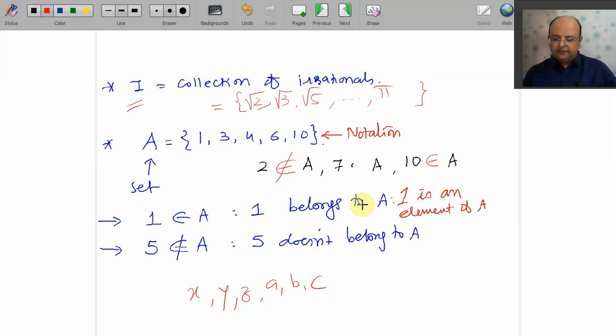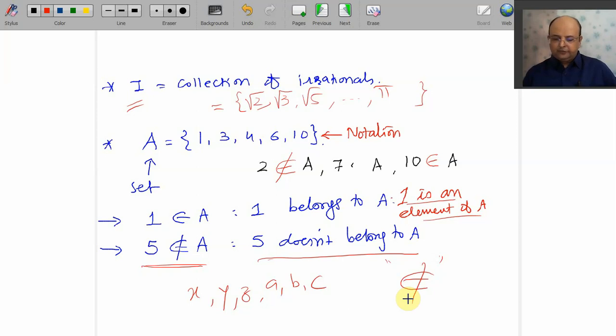1 belongs to A, that is, 1 is an element of A. 5 is not an element of A. So we denote it by 5 does not belong to A. So this is the symbol to denote belongs to, and this is the symbol to denote does not belong to.